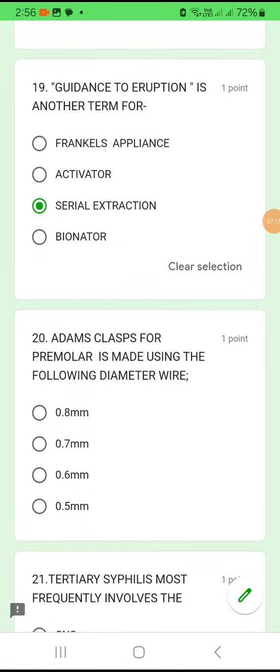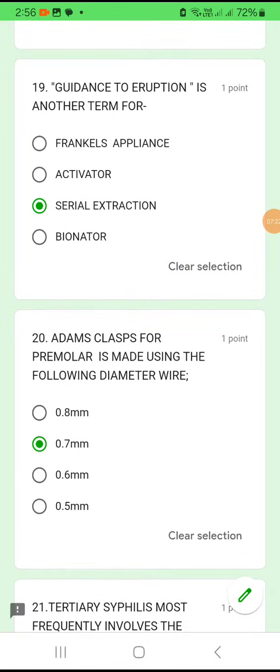Question number 20. Adam's clasp of premolar is made using the following diameter. Just learn it by heart, you have done it in your preclinics. It is 0.7 mm diameter.